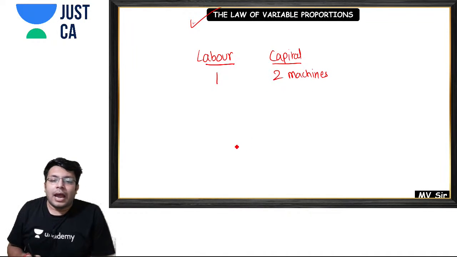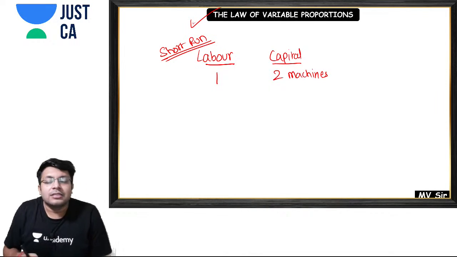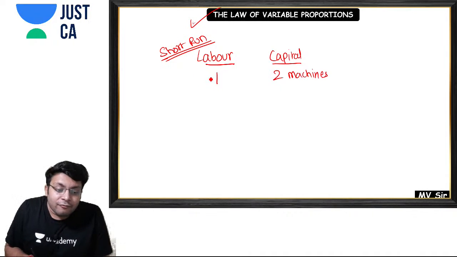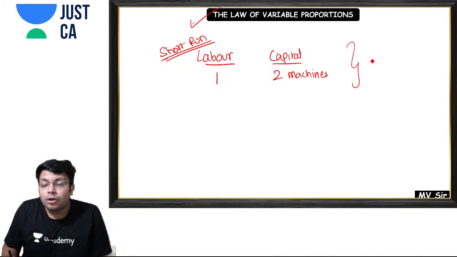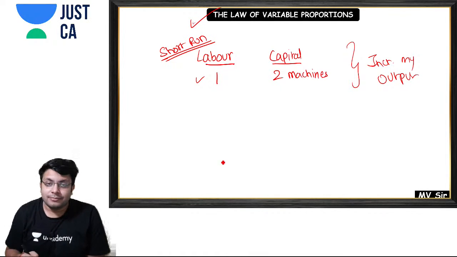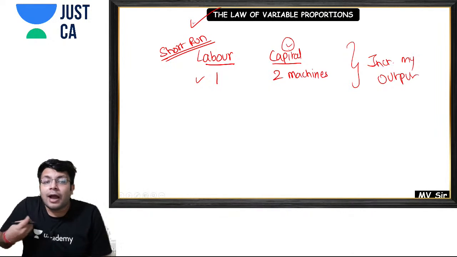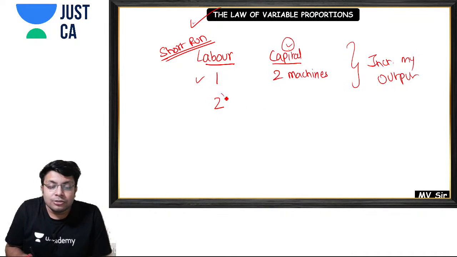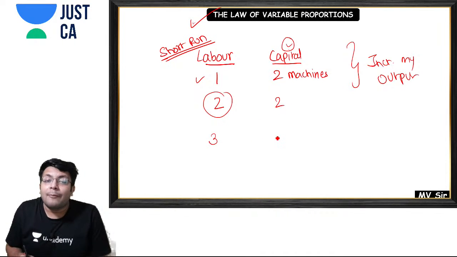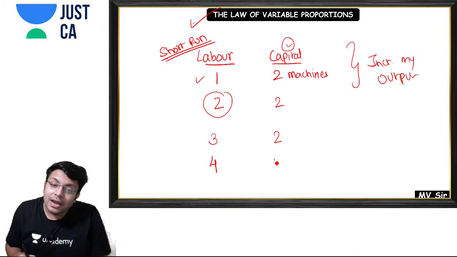Now please assume that we are in the short run. This means that if I want to increase my output, I can increase only my labor, but I cannot increase my capital, because in the short run we cannot increase the fixed factors. In order to increase my output, I will increase the number of labors. I'll use 2 labors, but capital I can use only 2. Then I'll use 3 labors, but capital again only 2 machines. Then I can hire 4 labors, but capital again 2.